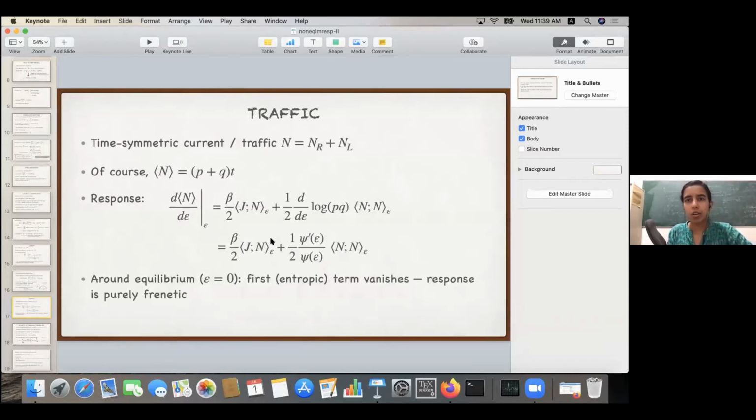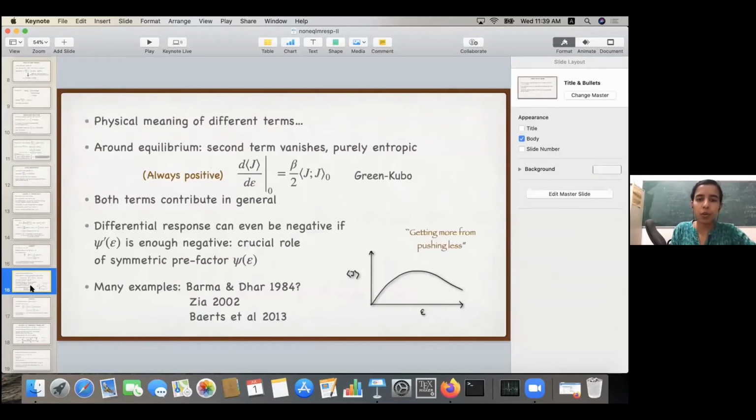Okay, and then there was a raised hand. Yes. If epsilon is large, doesn't it mean that you need to use higher orders in perturbation theory? If I am looking around equilibrium, but I am not. That's the point. I am not looking around equilibrium. I am not looking at epsilon equal to 0. What I am doing is standing at a very large epsilon, and my response is changing this epsilon by a very small amount. So I can still apply linear response theory, but around non-equilibrium. Okay, I understand. Thanks. We will also see what happens if we look at a higher order response around equilibrium. Anything else?